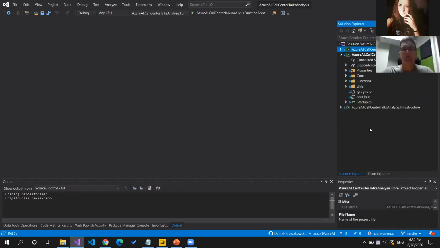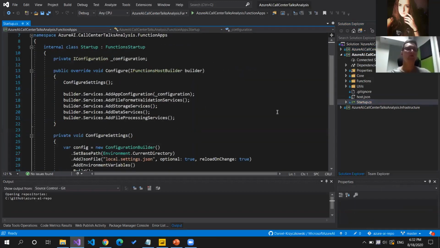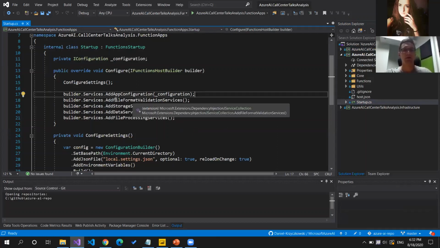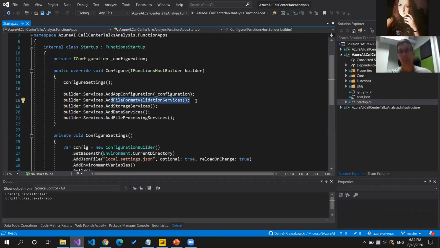In the Azure Functions project, from the developer perspective, we used dependency injection. In the startup class, you will find a registration for all those different components used in the application to communicate with different Azure services. We are loading configuration, adding a file format validation service, and adding a component related to Azure Storage to get information about the files.